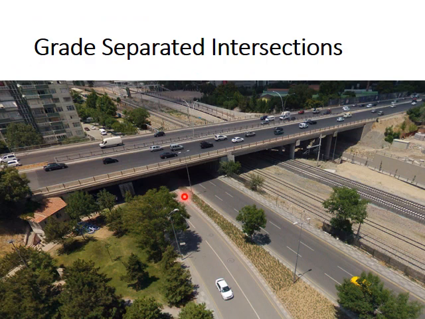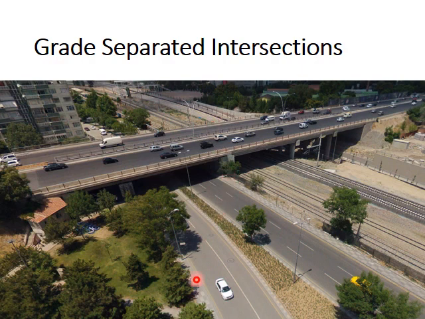This is a picture showing a grade separated intersection. Here you can see that one road goes above another road. So these roads are actually crossing each other, but they are not touching each other. They are in different grades or different levels. So there are no conflict points.